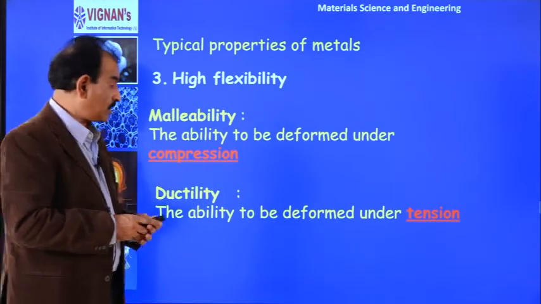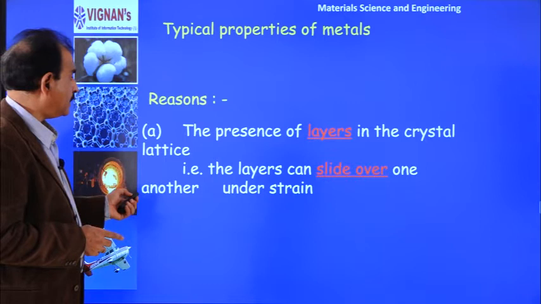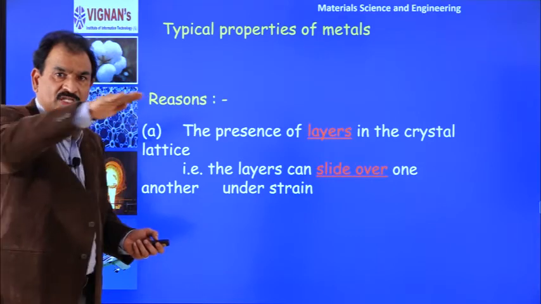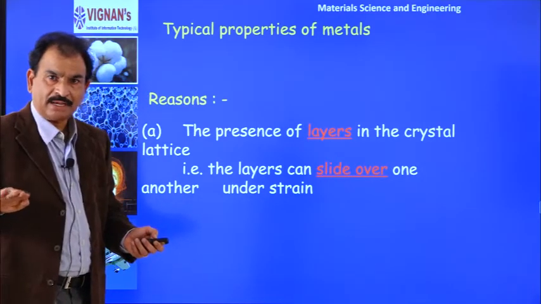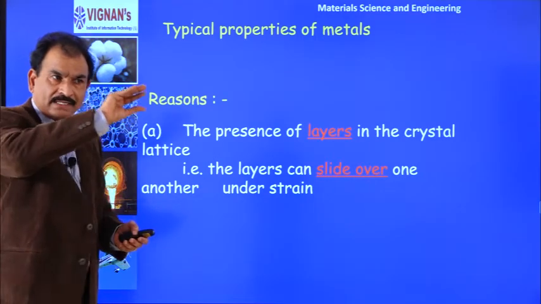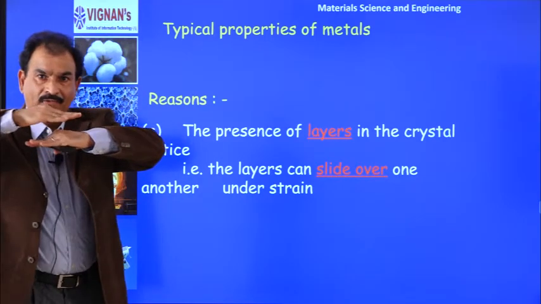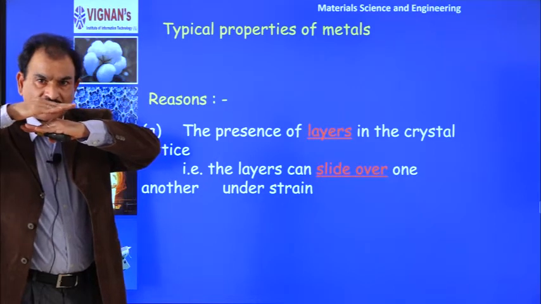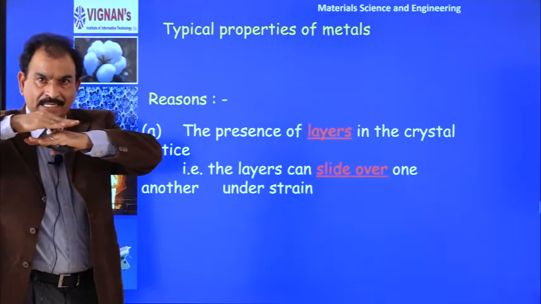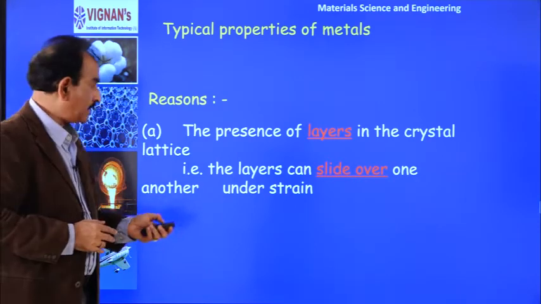And another thing is they have a layered structure. So, a positive ion layer, another positive ion layer and another positive ion layer. Between these layers we have a low density electron cloud. That is why when you apply force, these layers can easily slide one layer on the other layer. Why is it so? Because of the low density of electrons between these two layers. That is why layers can slide one on another when forces are applied. That is why they are malleable and ductile.